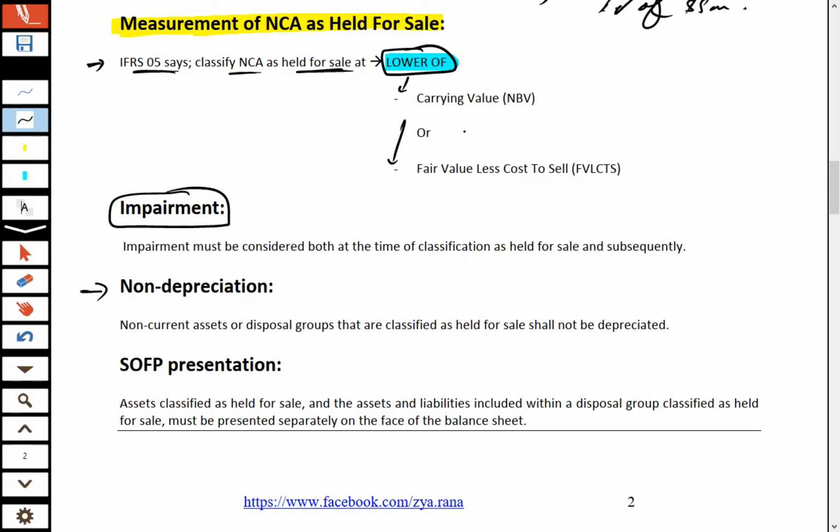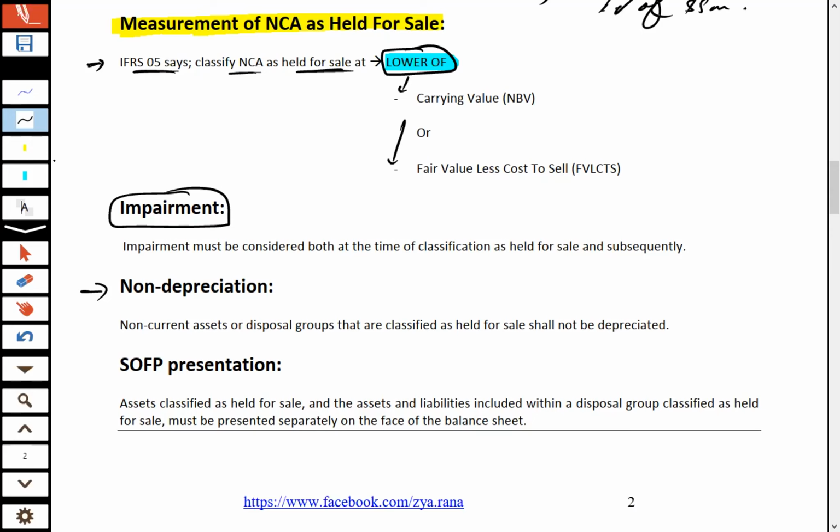Our answer should be no, depreciation should not be charged on an asset classified as held for sale. It means that asset is no longer part and parcel of IAS 16, and assets are not depreciated under IAS 16. If the asset's scope has now changed and it is classified as held for sale, no depreciation is charged on such assets.